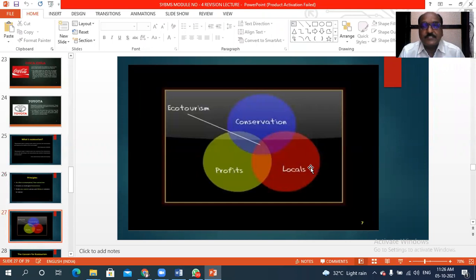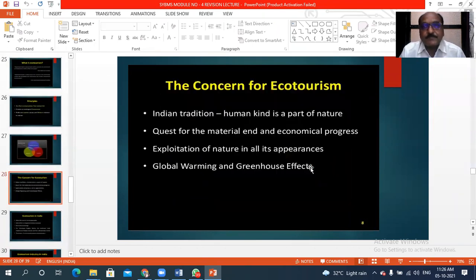You see, this is the graphical representation of the ecotourism activity. In the graphical representation, you see ecotourism is particularly related to the conservation of the resources, the benefits of the local people, and the profits for the local people as well as for the government also. So for that purpose, ecotourism is most important.